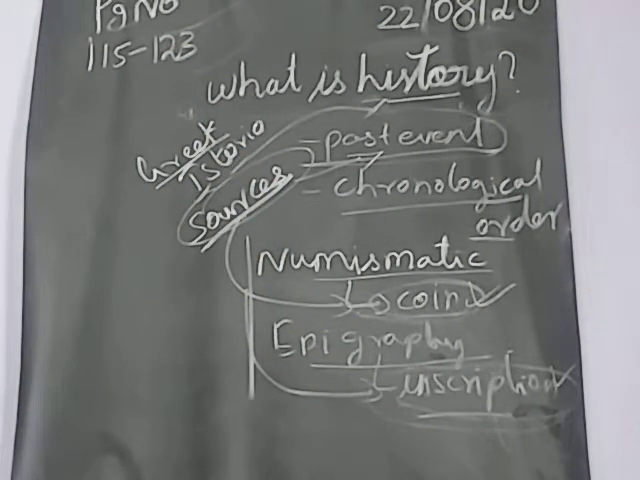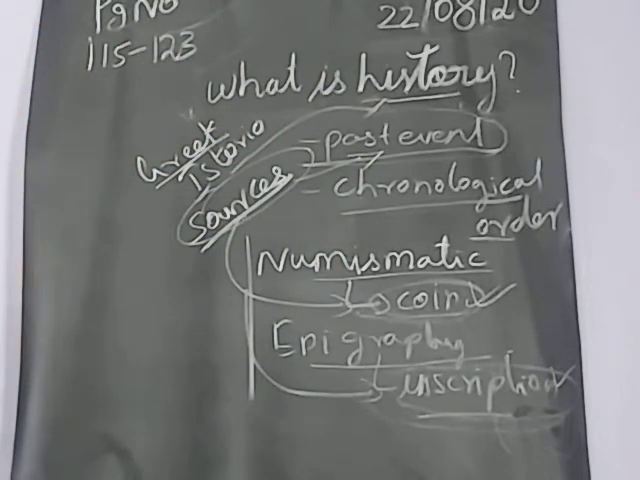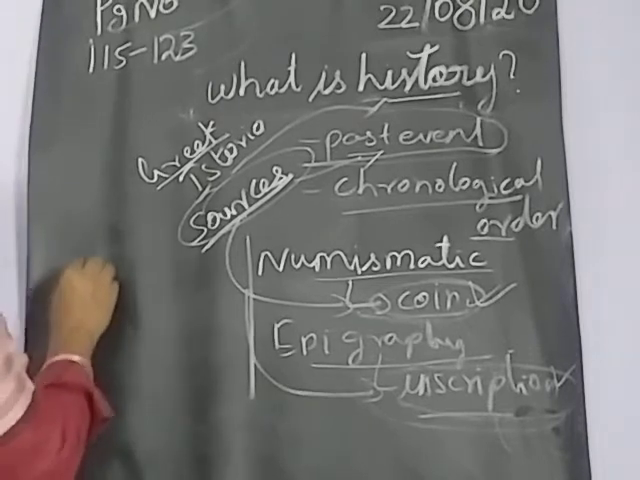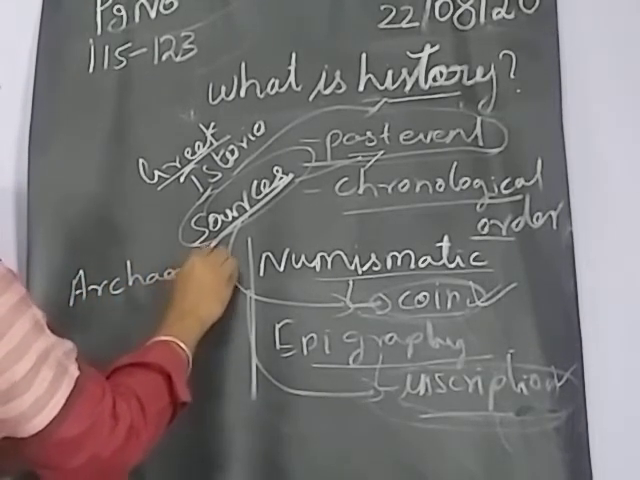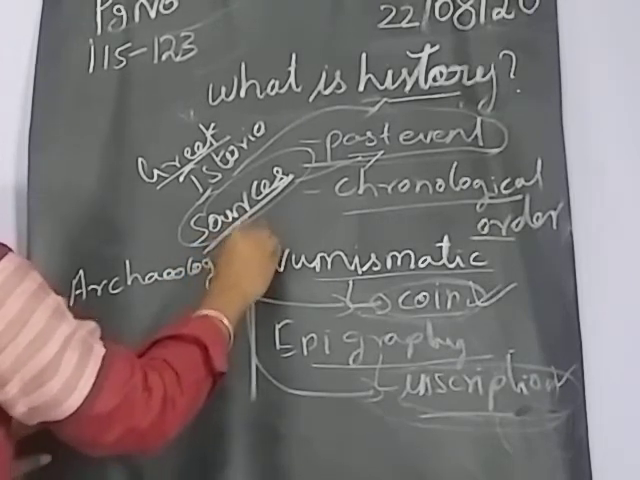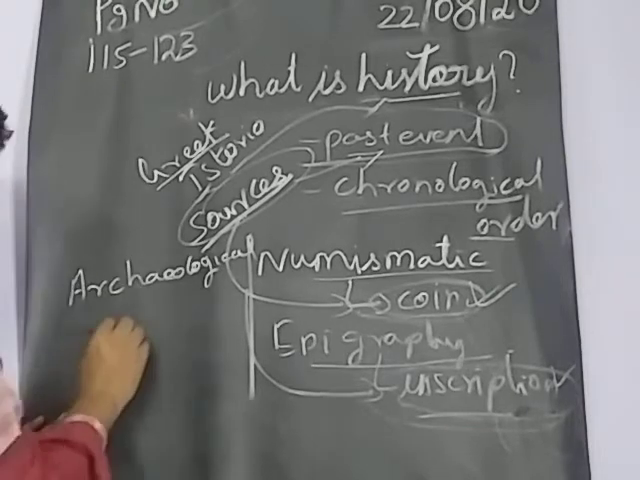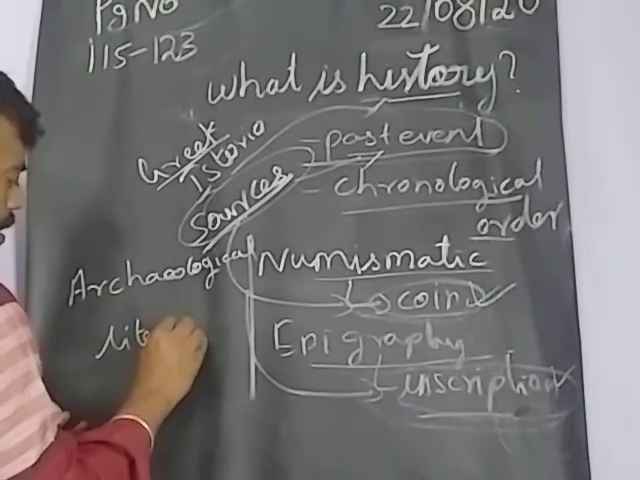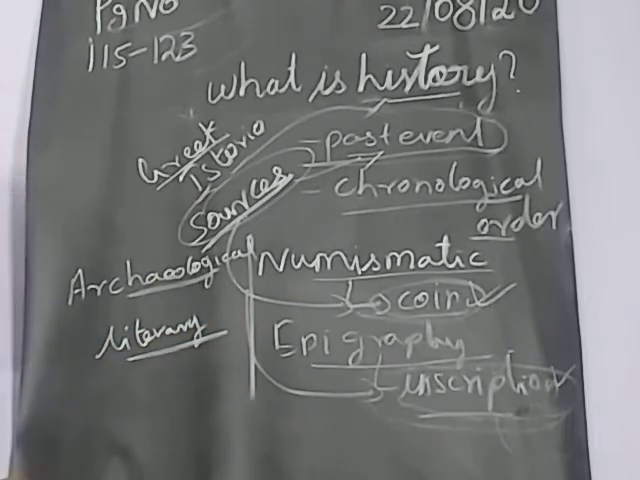Okay. So how can we divide the sources of history? We can divide it into two. One is archaeological sources. Another one is literary sources. So one is archaeological sources, another one literary sources.